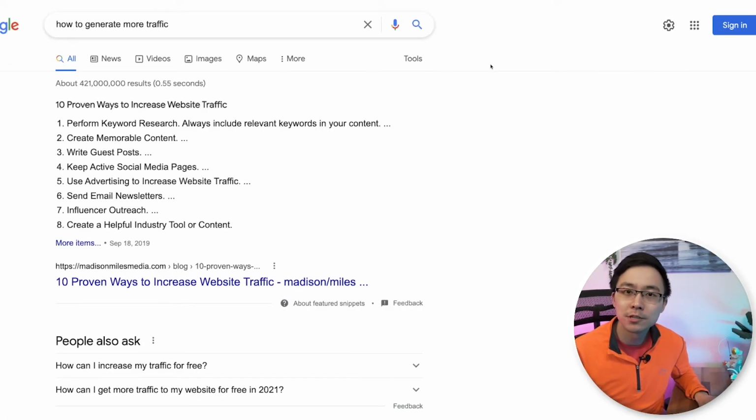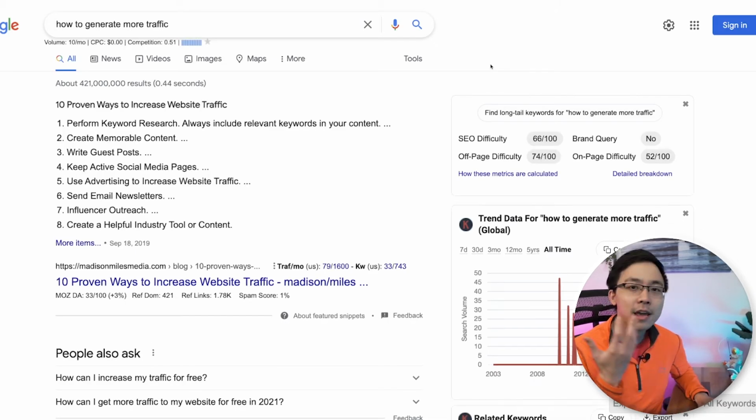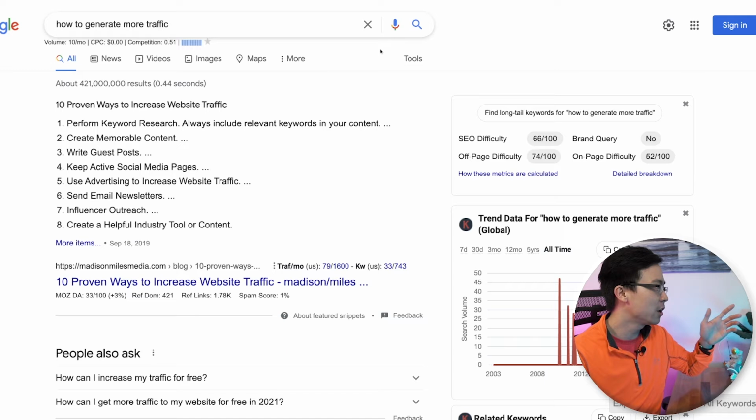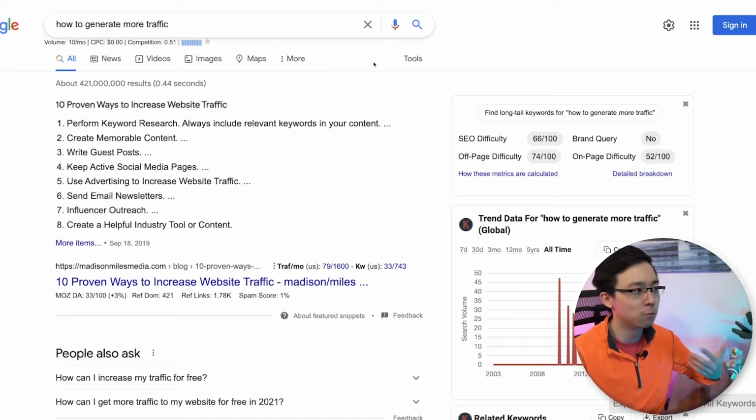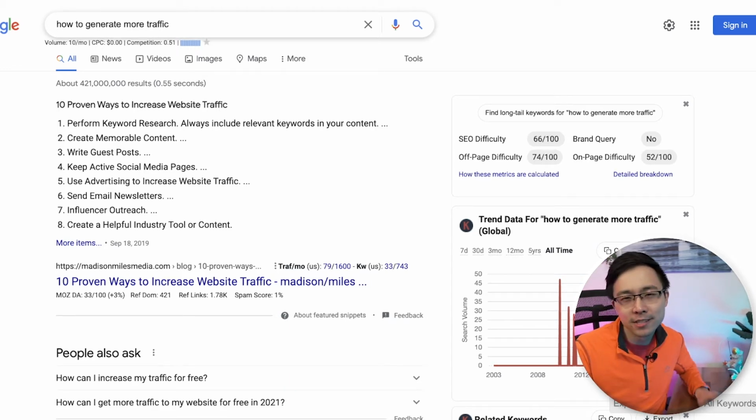Let's go ahead and just say, for example, that we are thinking about that topic of how to generate more traffic. Well, in this case, what I'm going to do is jump back into Google and then search for the phrase how to generate more traffic. And what I can see is that it has a search volume of 10, but it's got a competition of 1. So this may not be the highest priority topic that I might want to cover. So you might not notice all that much traffic for this particular phrase.